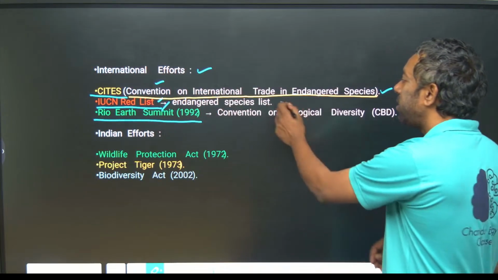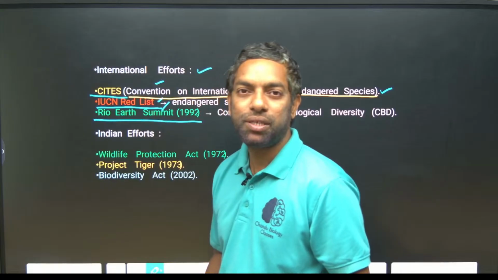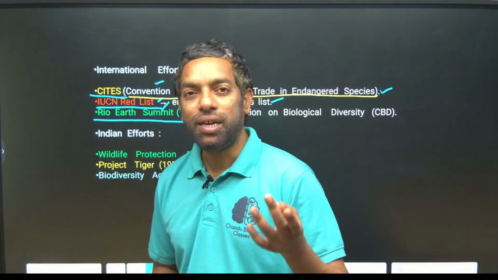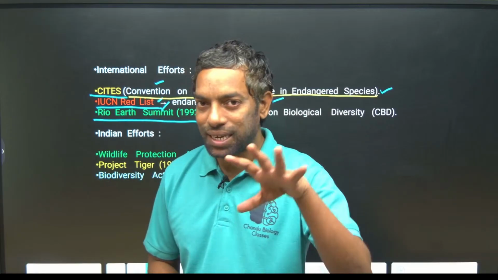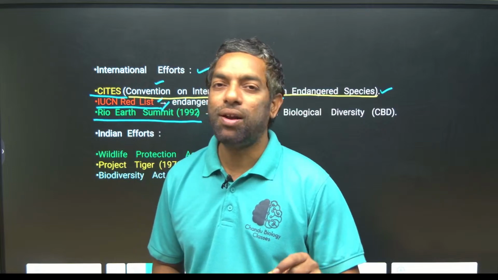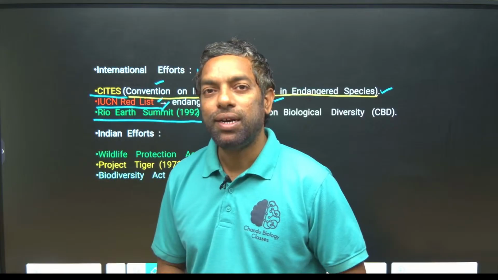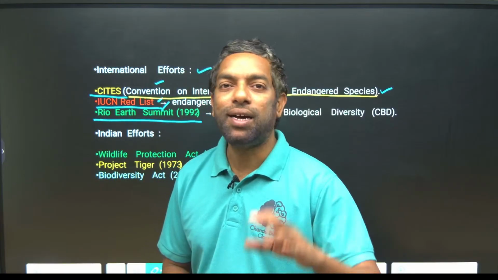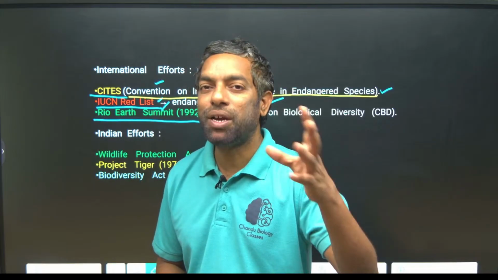The endangered species list includes endangered species, critically endangered species, vulnerable species, near threatened species and extinct species. They list out six types of categories, guys. That is what we call the IUCN Red Data List. We are going to discuss a separate class on the IUCN Red Data Book. This is important. There may be a question.